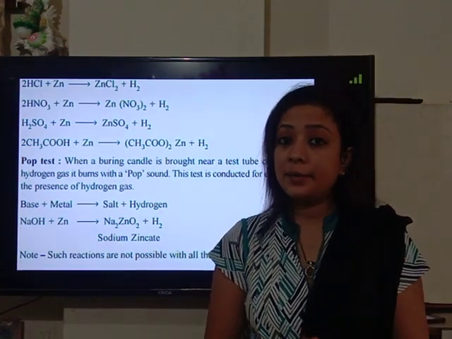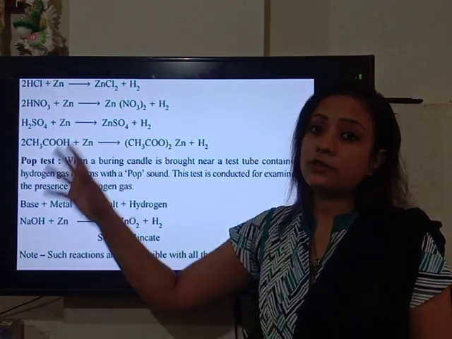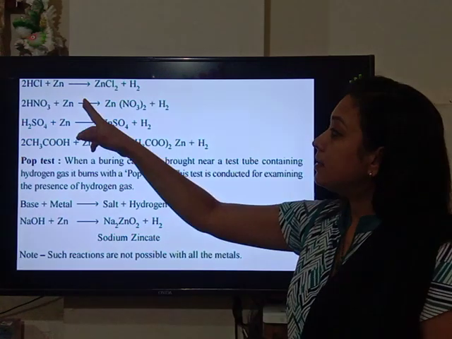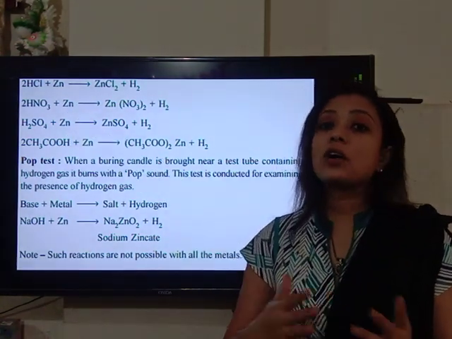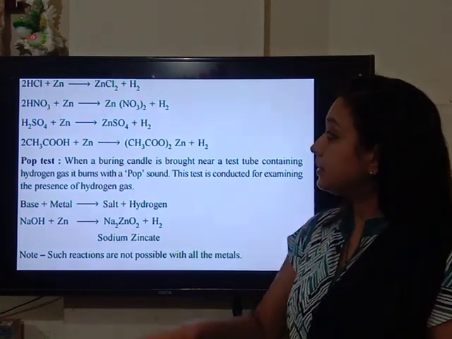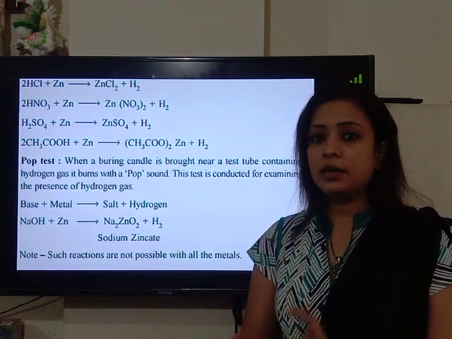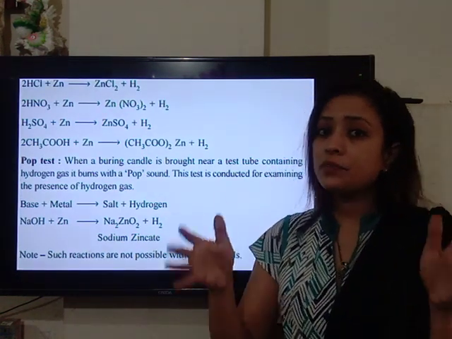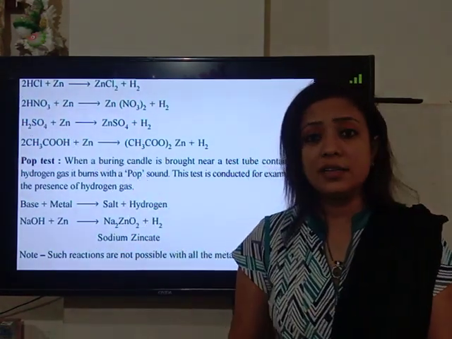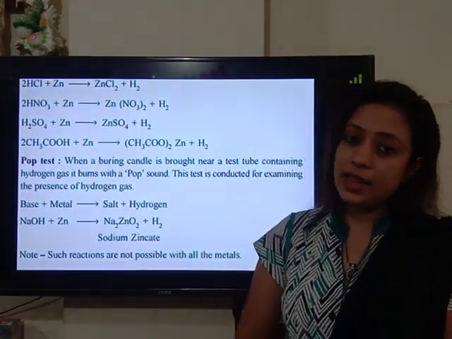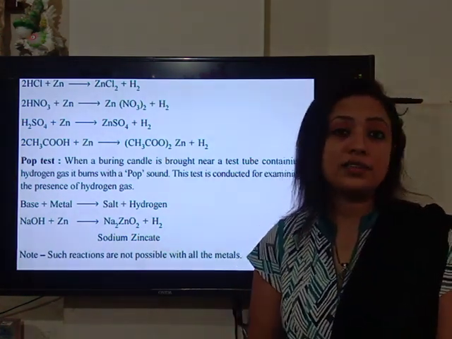But there are certain limitations with the reaction of metal with nitric acid. When nitric acid reacts with a metal, it produces oxides of nitrogen. In this reaction, apart from producing hydrogen, water is evolved. That we are going to learn in the third chapter of chemistry. But here you should know that not with all metals does nitric acid produce hydrogen gas. We are going to discuss that in detail in the third chapter of chemistry, that is metals and non-metals.